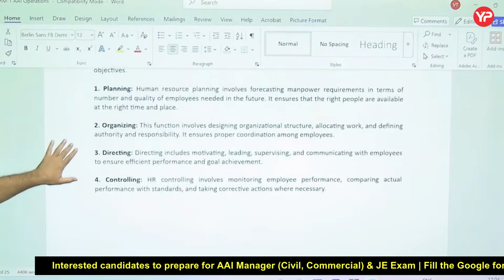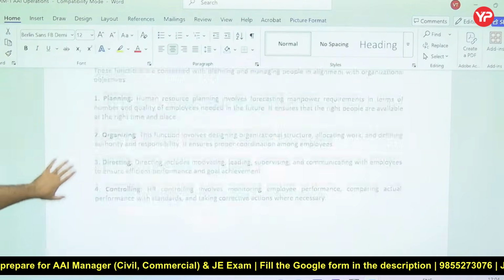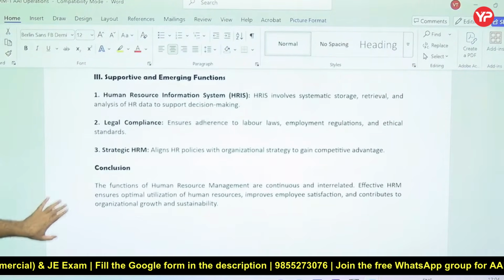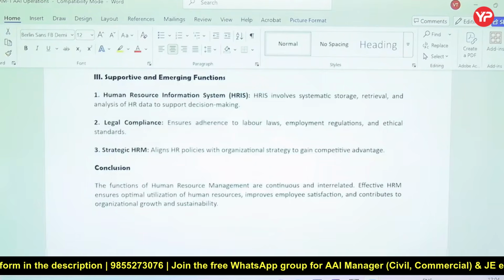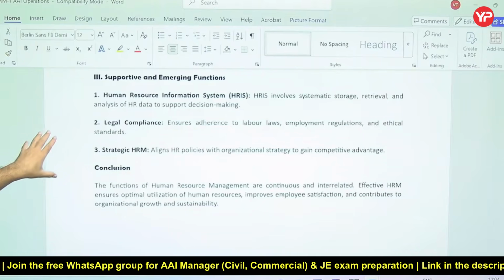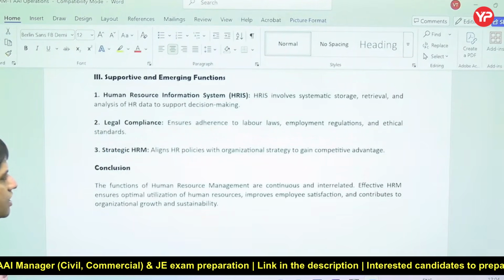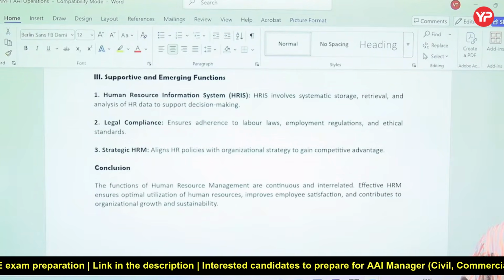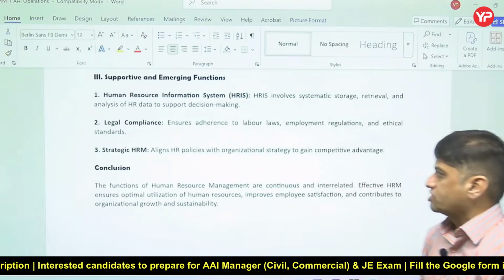So understand that the main functions of HRM are the managerial functions and then the operation functions. Then comes supportive, ancillary, auxiliary or emerging functions. Supportive function is like the human resource information system. There is a system which stores, retrieves and analyzes the entire data. So that is a technology. We are making use of technology, and basically creating this human resource information system.